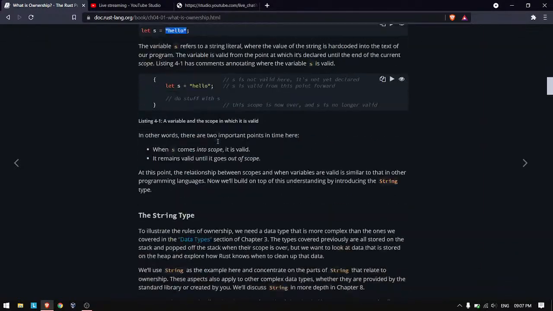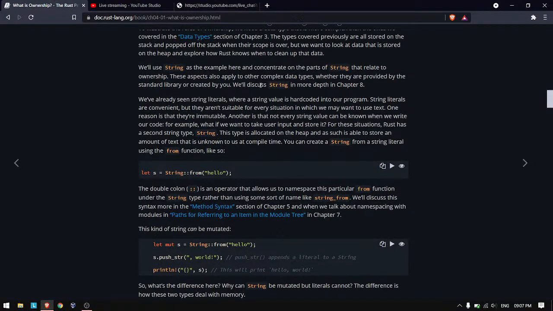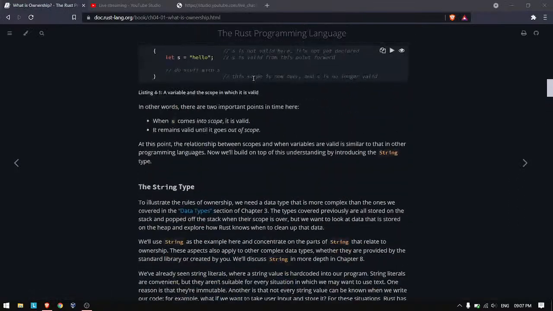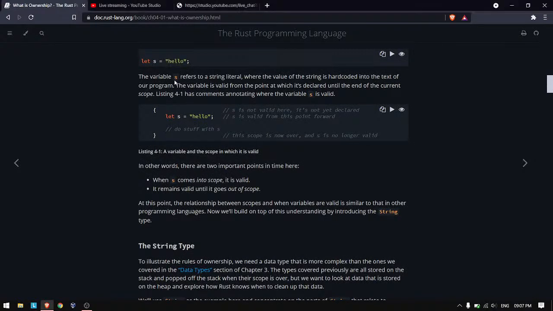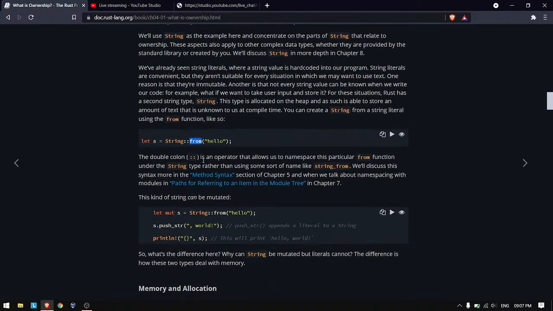But if you want to change this string, then we use String instead of &str. This is commonly referred to as &str, where & means ampersand for the reference, and this is what we call a String. So here we are making a variable by calling the from function on String. Basically, we are allocating the space on the heap and storing hello there, and storing its reference.